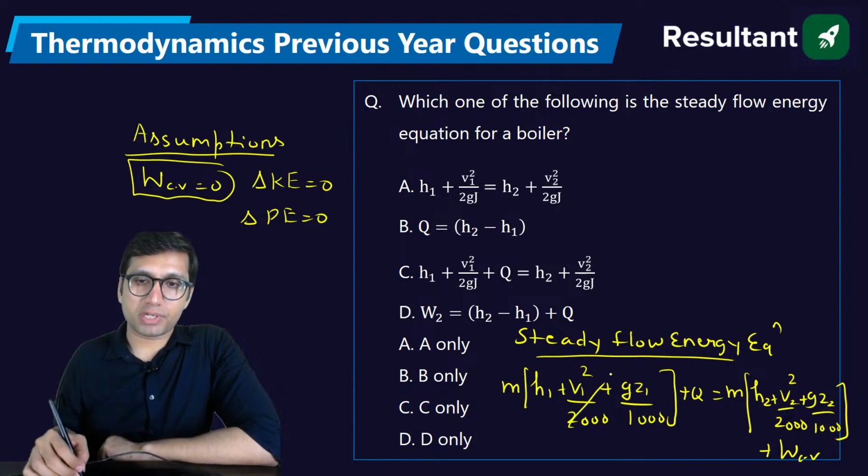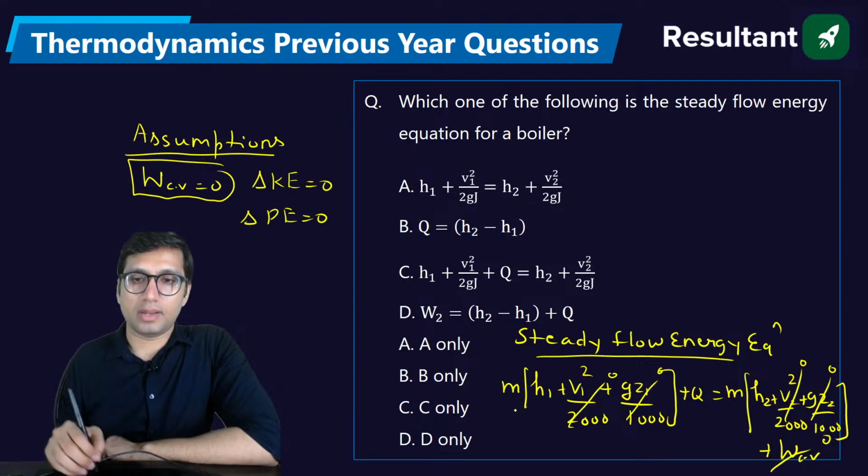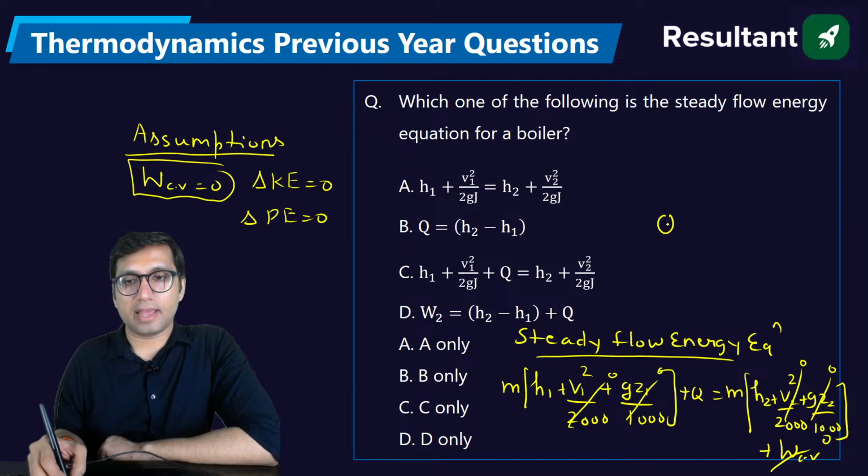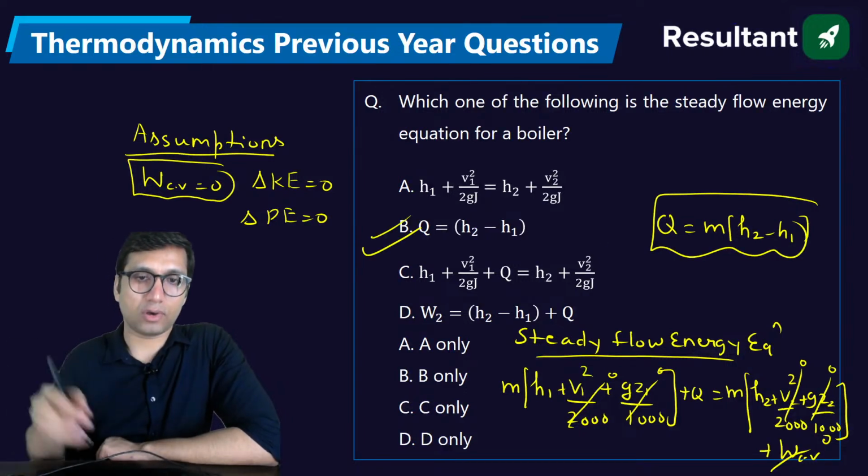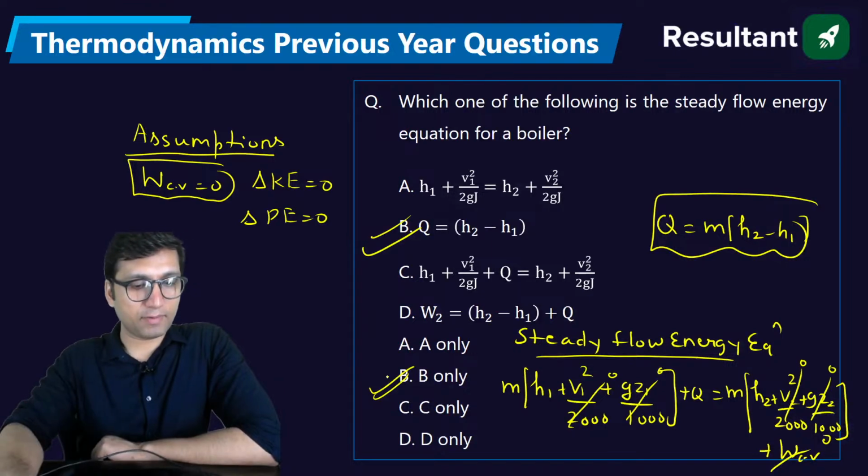So in that situation ये zero हो जाएगा, this will be zero, this will be zero, right? What are we going to get here? We get that Q is equal to m (h2 minus h1). This is the total heat supplied. Okay, so this is the answer for this question, that is option B only. Clear to everyone? सबको समझ में आ गया?